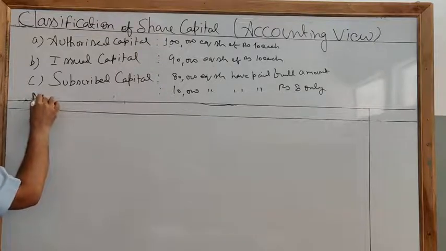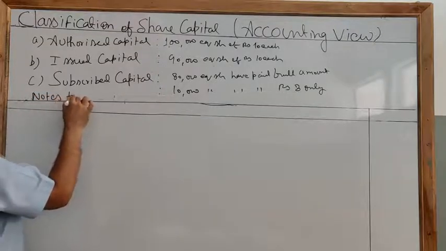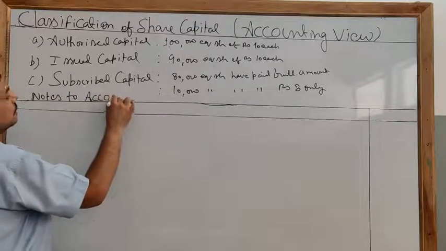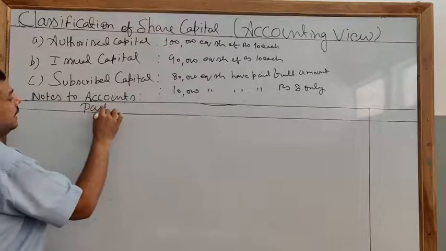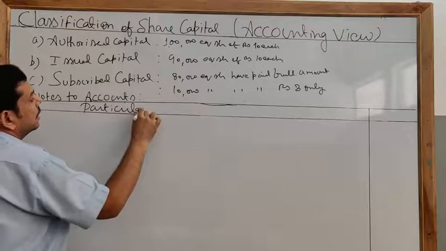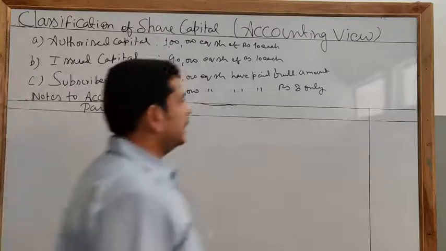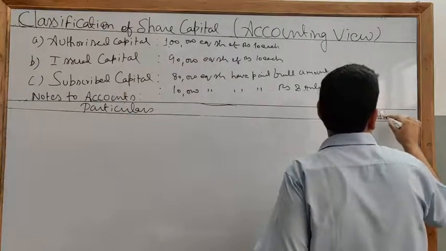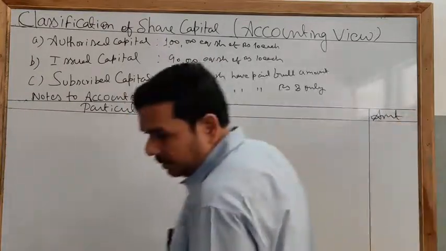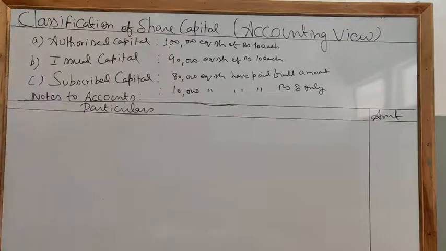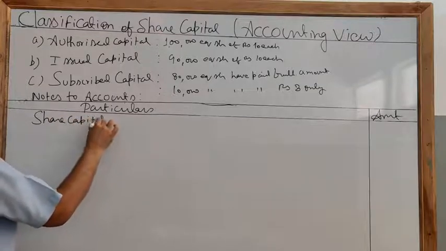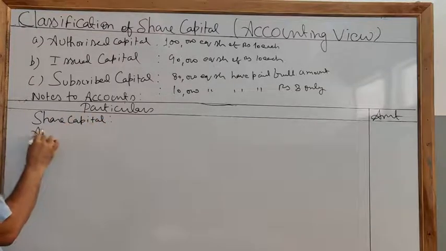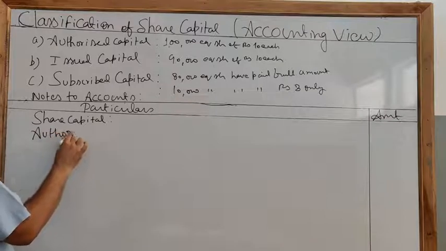Here on the left hand side you will write notes to accounts and put a colon mark. Here you will write particulars and here you will write amount. Clear? Now again here you will write share capital. First we will write authorized capital.